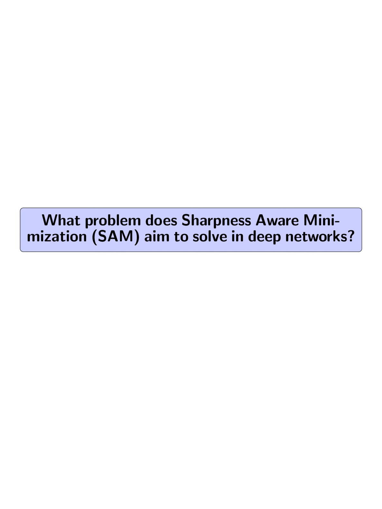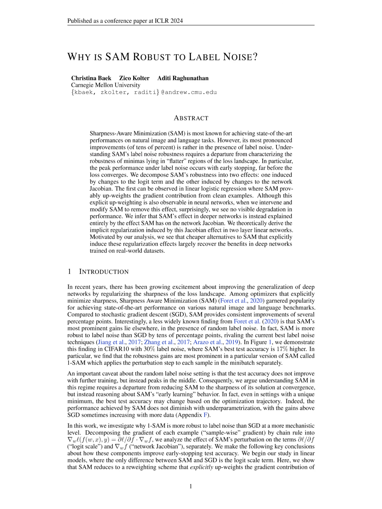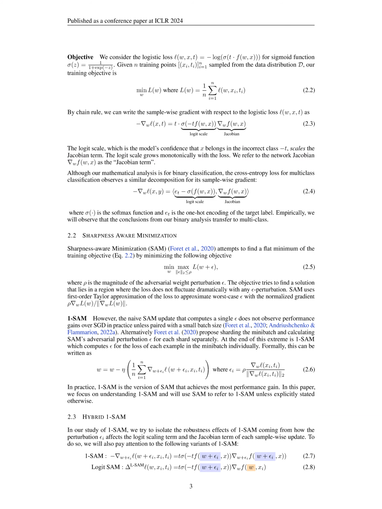What problem does sharpness-aware minimization, SAM, aim to solve in deep networks? Sharpness-Aware Minimization, SAM, aims to solve the problem of improving the generalization of deep networks by regularizing the sharpness of the loss landscape. SAM focuses on finding a flat minimum of the training objective by minimizing an objective function that seeks a solution where the loss does not fluctuate dramatically with any adversarial weight perturbation.